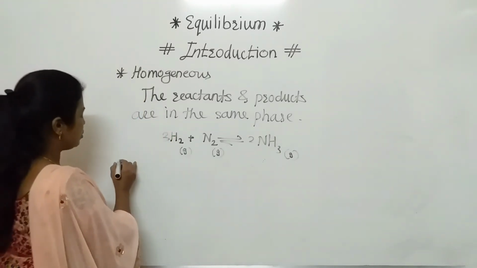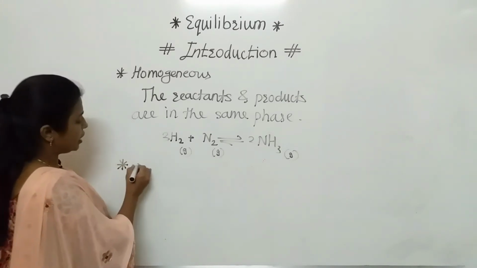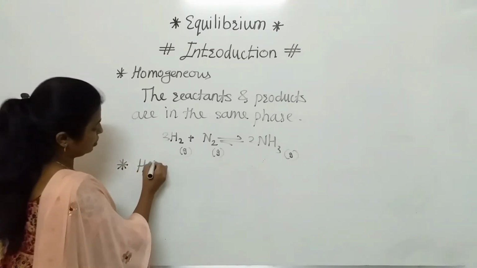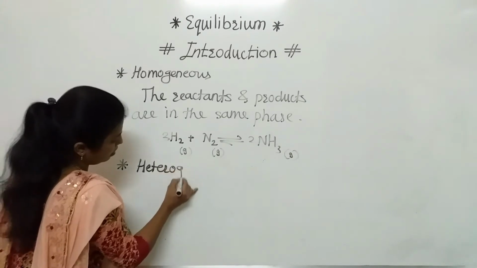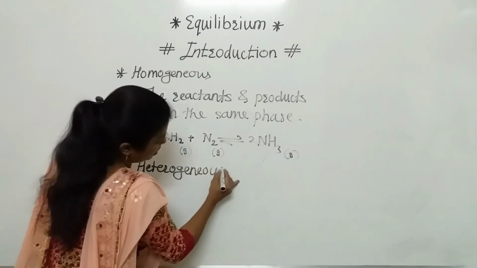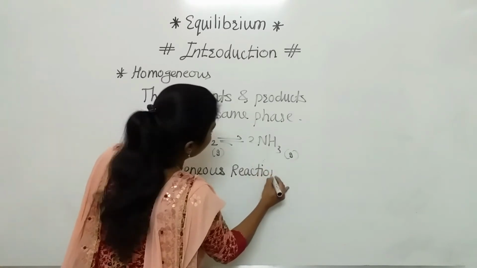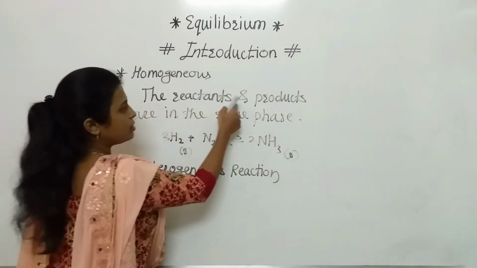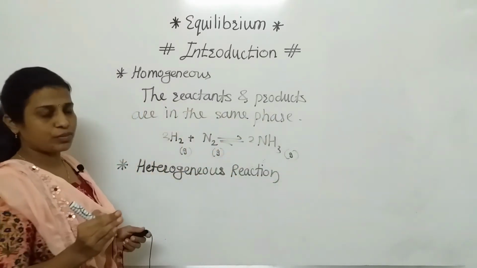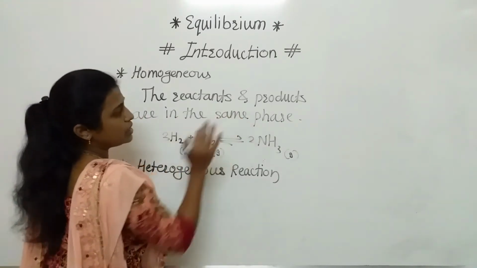Now we'll discuss what is meant by a heterogeneous reaction. In the homogeneous reaction, as we have seen, reactants and products, all the substances, are in the same phase.